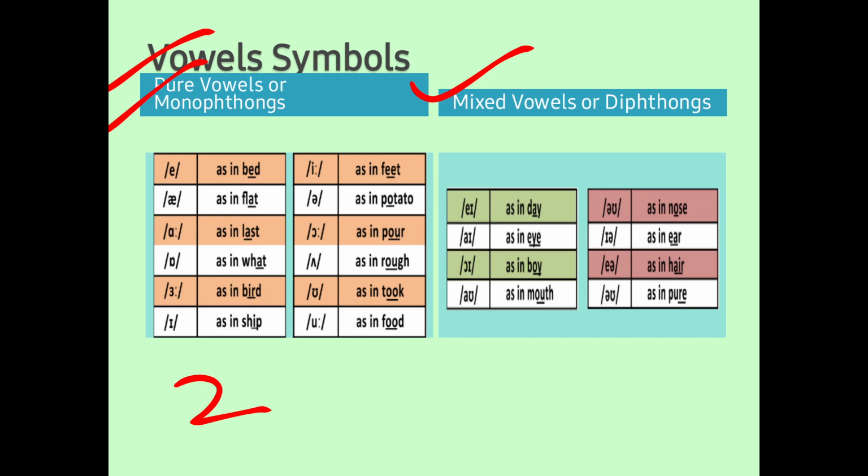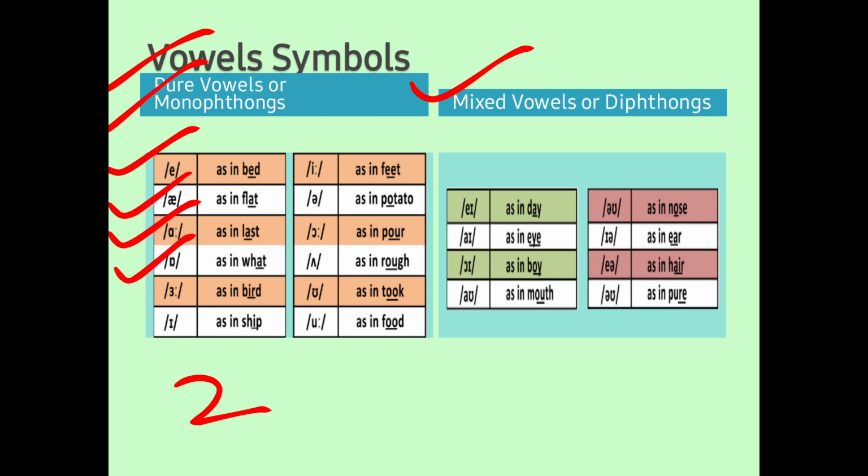The first sound we see is A, as in bed. Second one, it is A, as in flat, sat. Third one is A, that is as in last, past, fast, etc. Next sound is A, what.